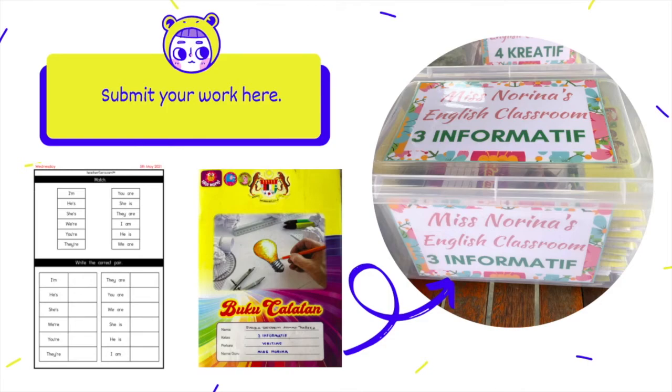After you complete all your work, if you have the privilege to print it out, you need to complete the entire exercises. And if you don't have a printer at home, please copy in this writing book, the yellow one. This is the example you can see here. You just copy back. I give you time until the school holiday. Once you have done everything, for those who print out this module, simply paste inside your writing book.